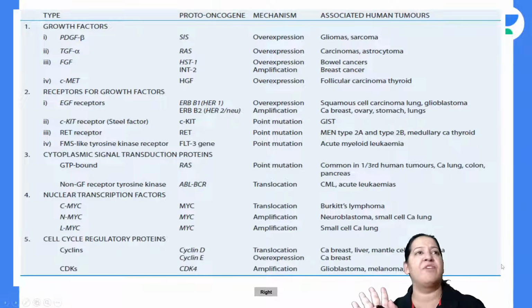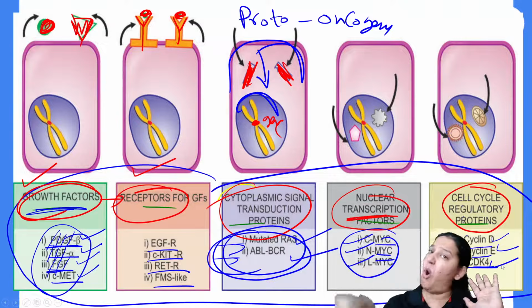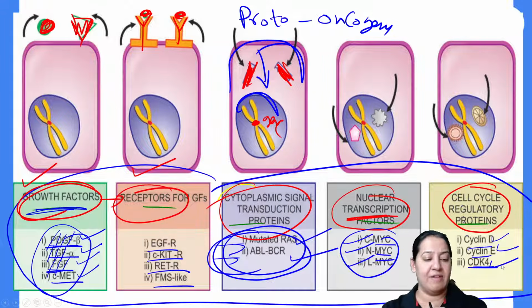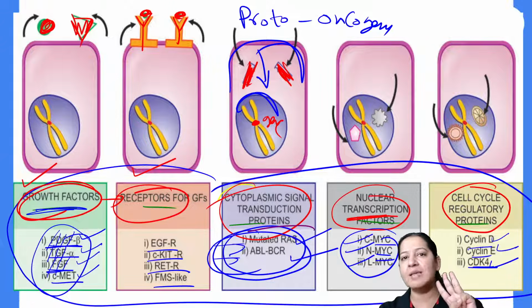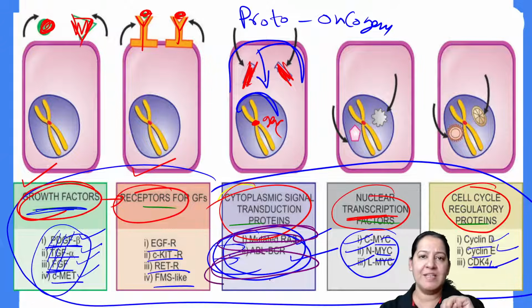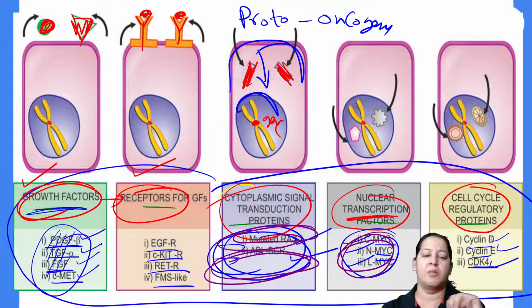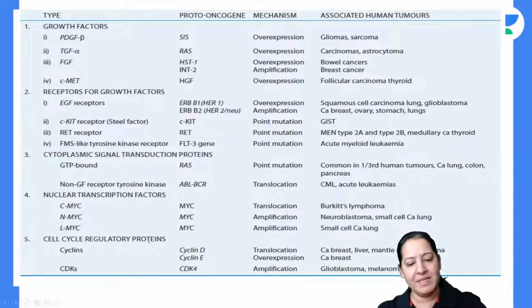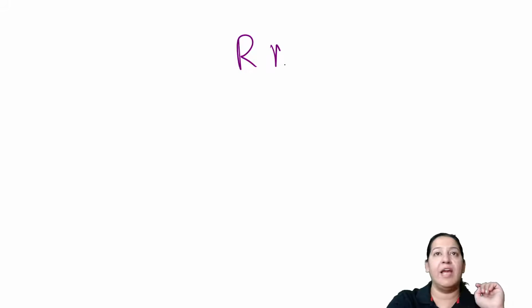You have to learn the classification. You cannot escape it. Now in this classification, I cannot teach you all the genes. I will teach you only the important ones. So what is important at MBBS level? What you should know: you should know 3 among them. The RAS, the most important one. ABL-BCR, the second most important one. And MYC, the third most important one. So I am going to teach you 3 genes, RAS, ABL-BCR, and c-MYC, one by one in proto-oncogenes.